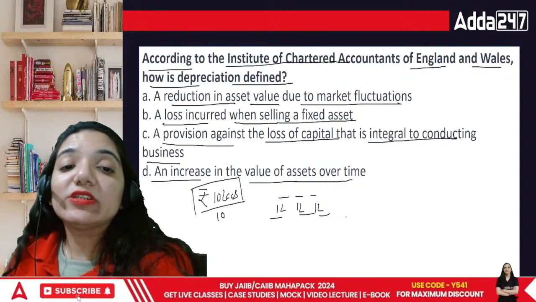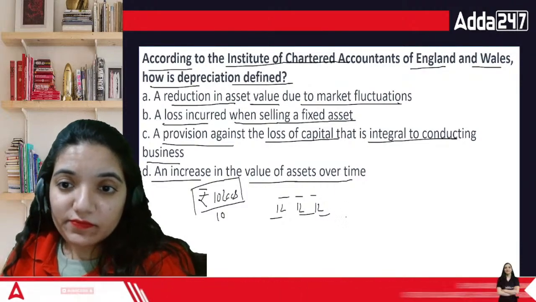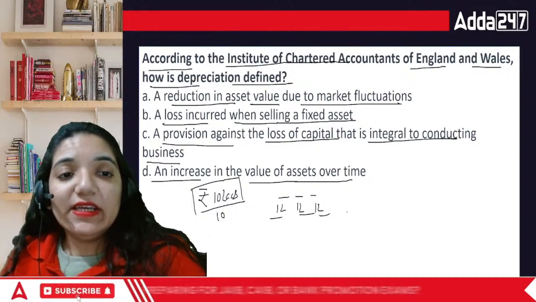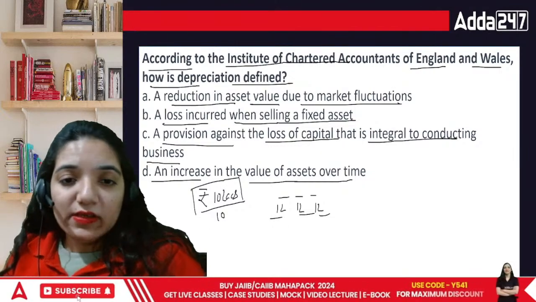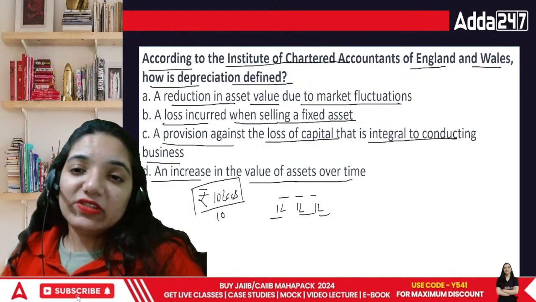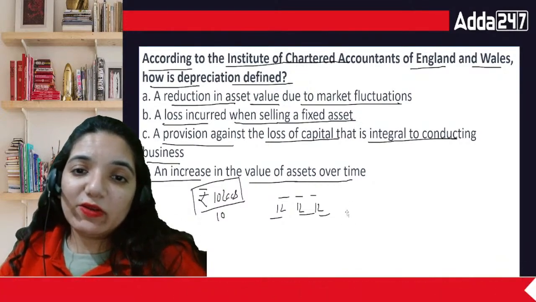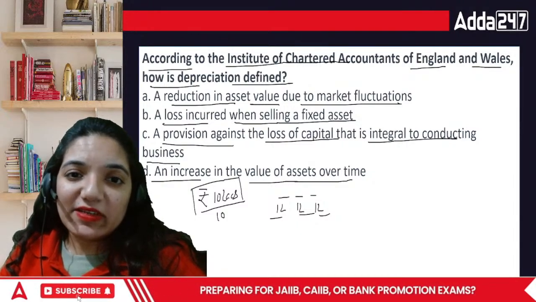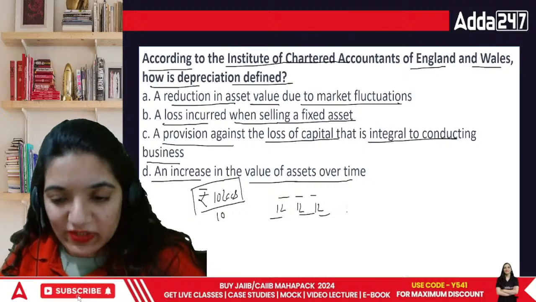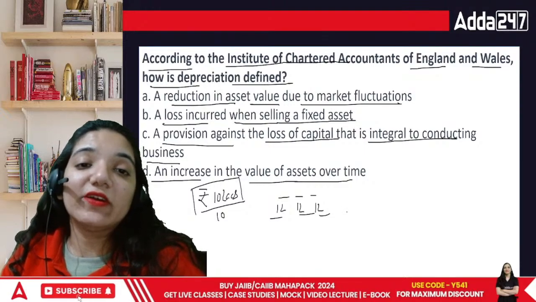When we talk about depreciation, since we are doing the business, obviously we would face certain losses, isn't it? So this particular definition of depreciation relates to the idea that it is a provision.